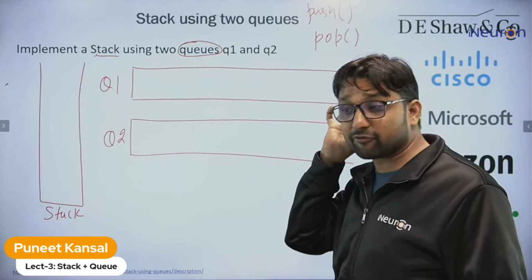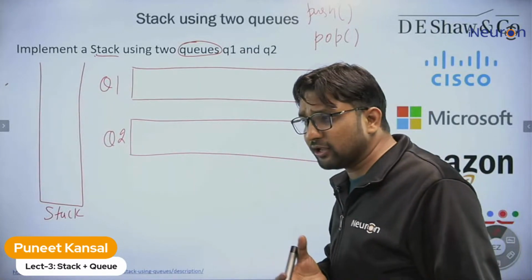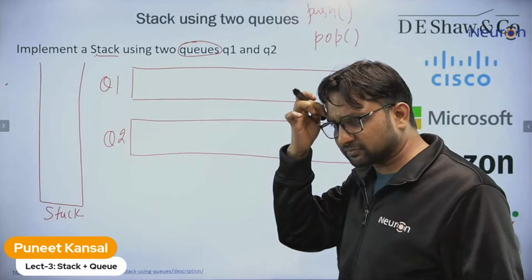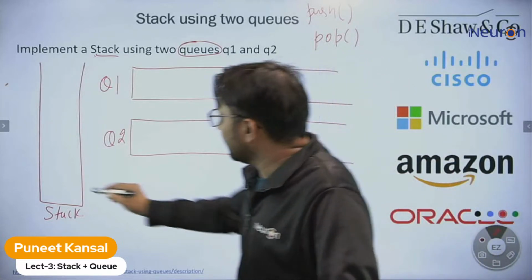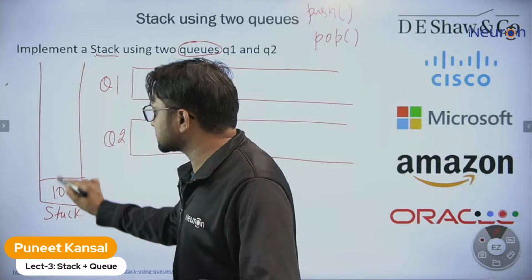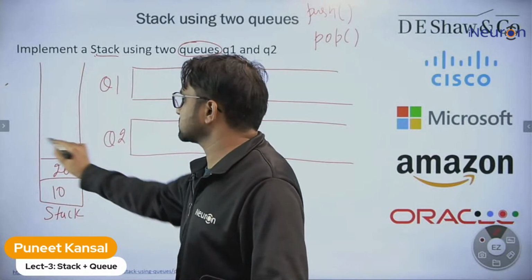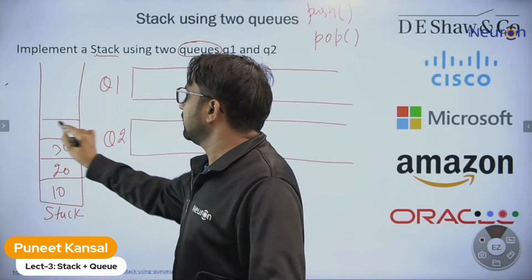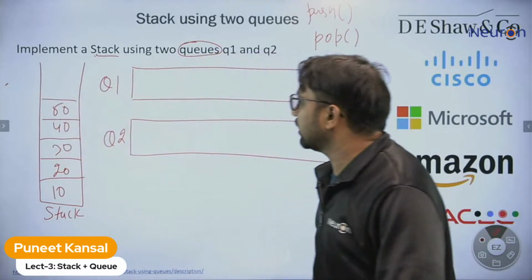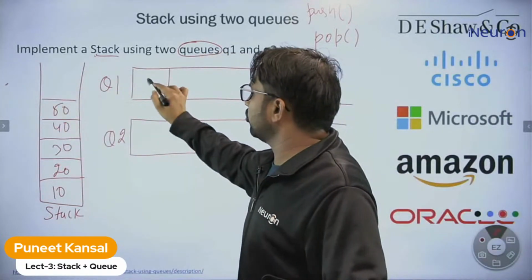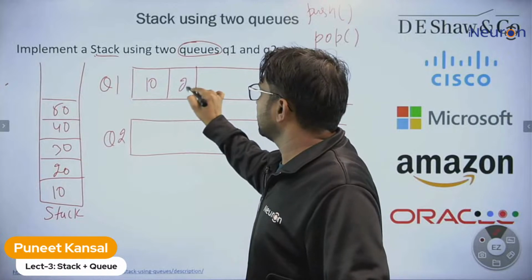I'm giving one idea from my side. If you have any idea, you can give it from your side. So the idea says that inserting is the same. Whenever an element comes into the stack, let's suppose we insert 5 elements, 10, 20, and so on, just insert them into Q1.